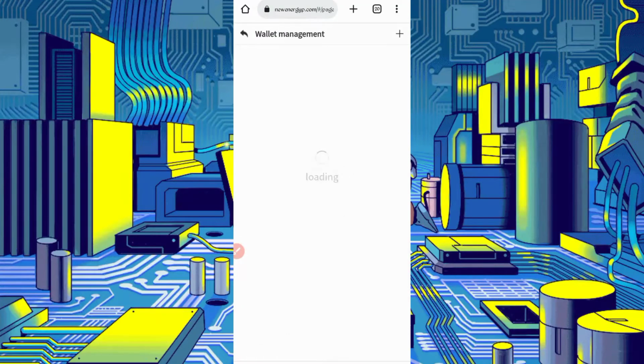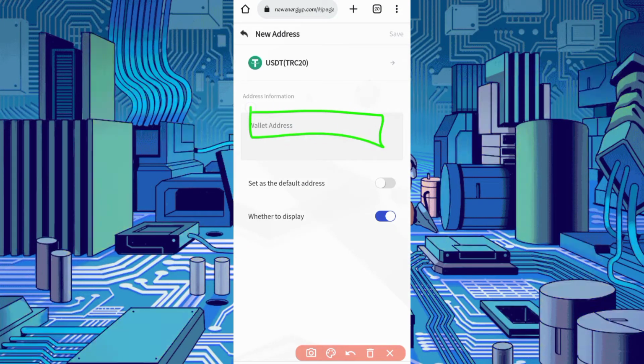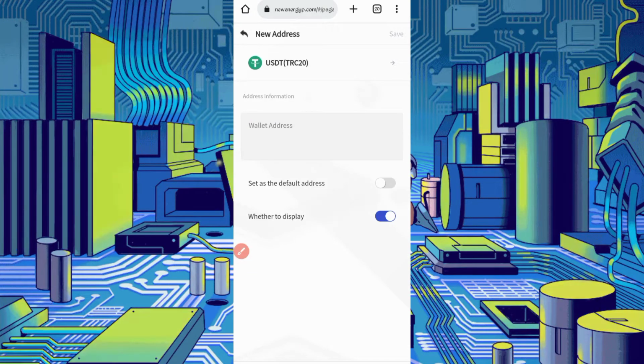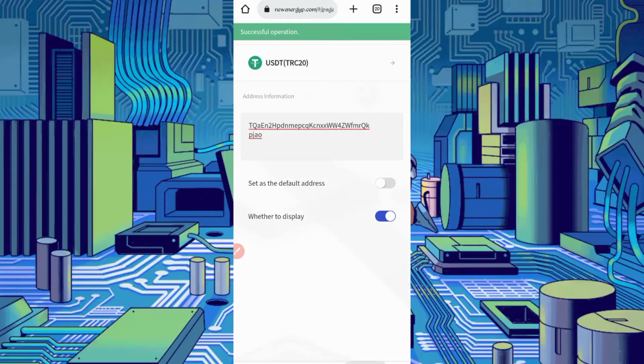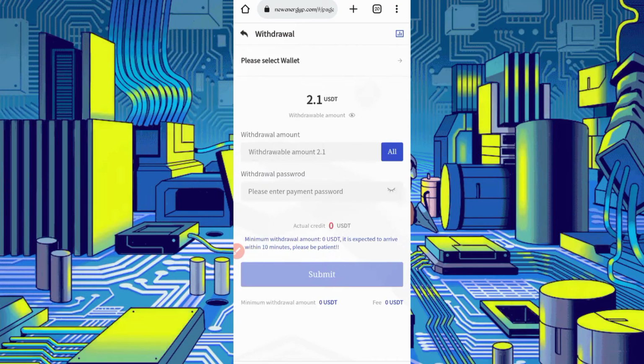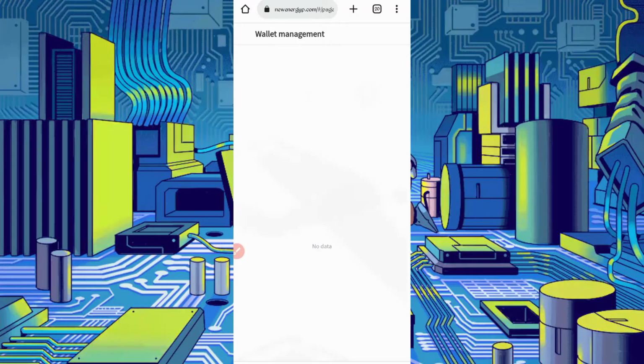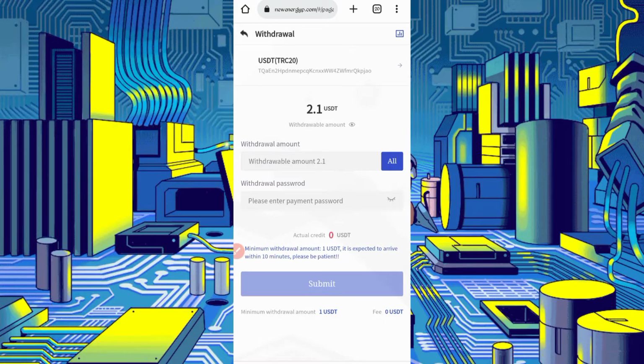So now here you are required to select a wallet, just click on select wallet. Here you can see the plus icon, click on the plus icon. So provide here your wallet address, TRC20 USDT, copy it from your wallet. So now paste here the wallet address which you copied, then just click on save. Okay, now saved successfully. Go back, just select your address which you saved. Okay, select. Now go back.